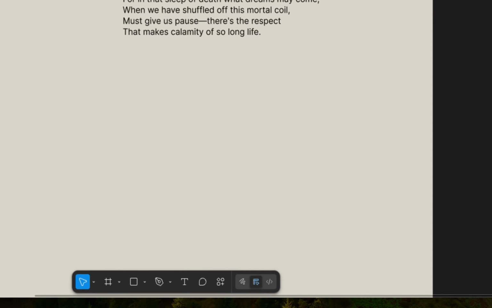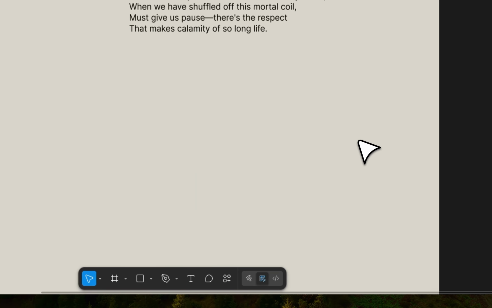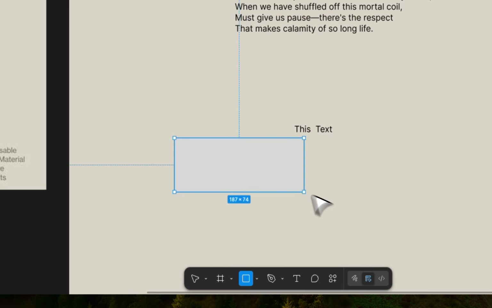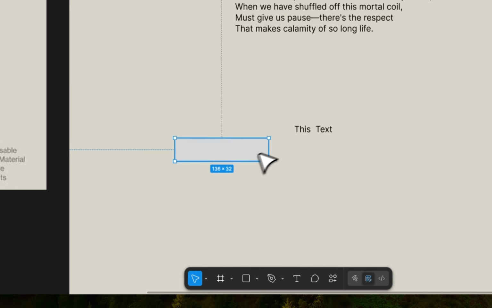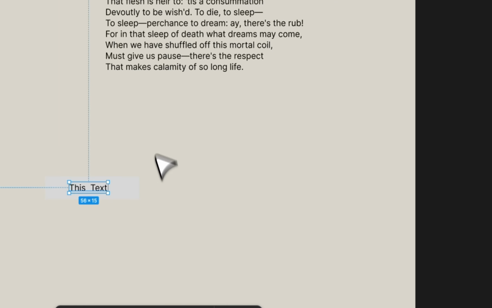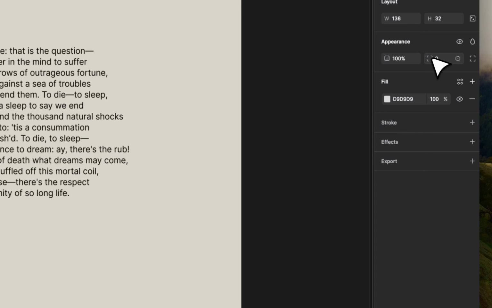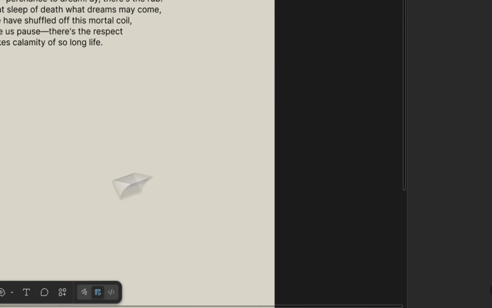So for example, if I create this text, usually what people do in Figma is they create a box, right? And then they add the text on top, and then you can round the box, for example, to 15, and you can change, for example, the box color, right? That's what people usually do.